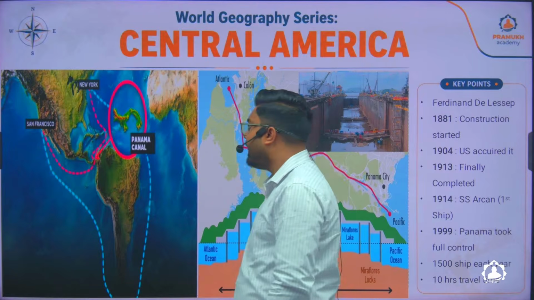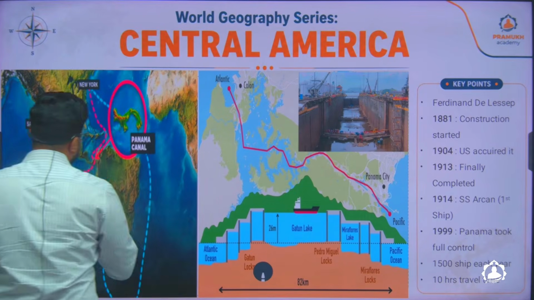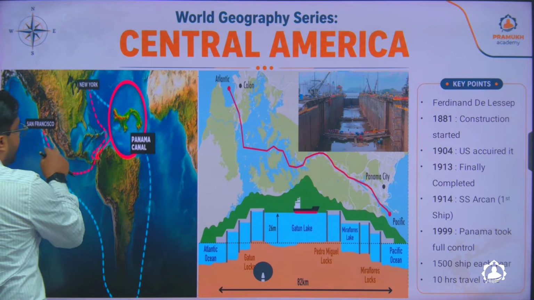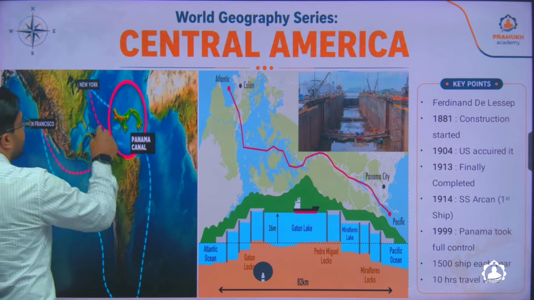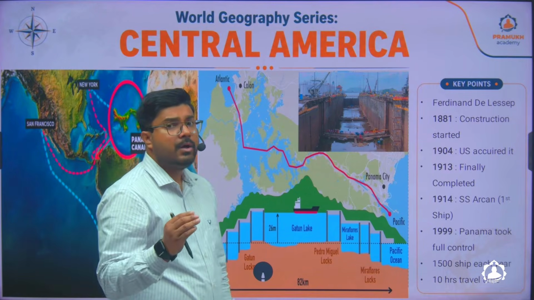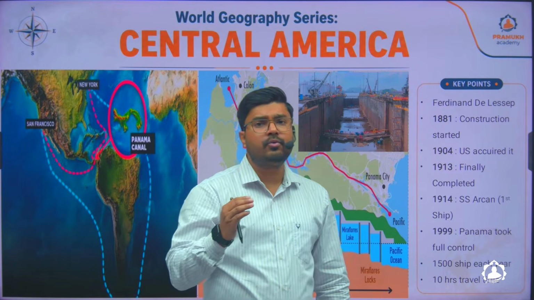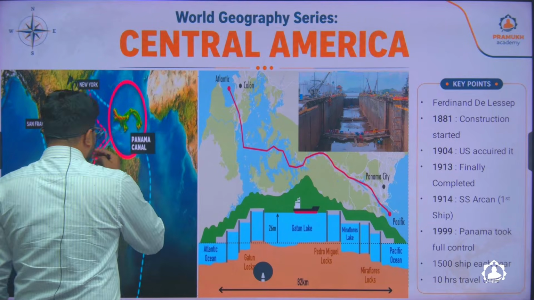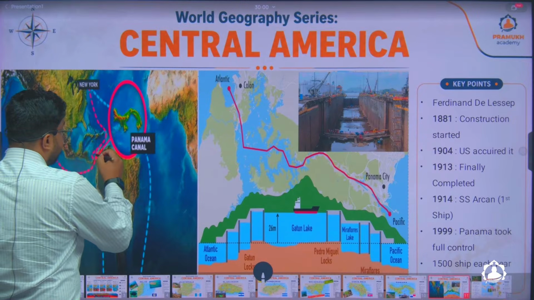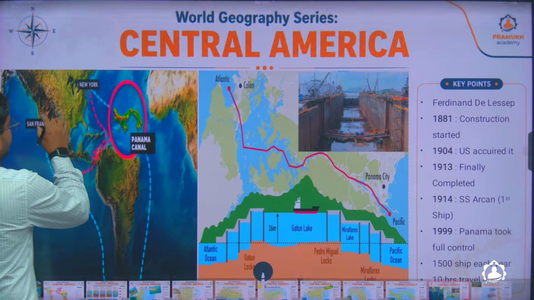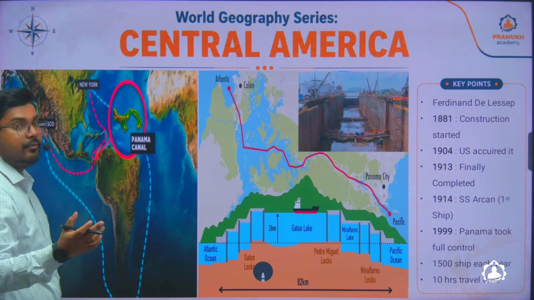So finally they came up with the conclusion that we can cut this small piece of land and build a canal from where the ship can take a shortcut and travel to New York. The time was reduced from 22 days to only a week. After the building of this canal, now the ship can travel from San Francisco to New York within a week.